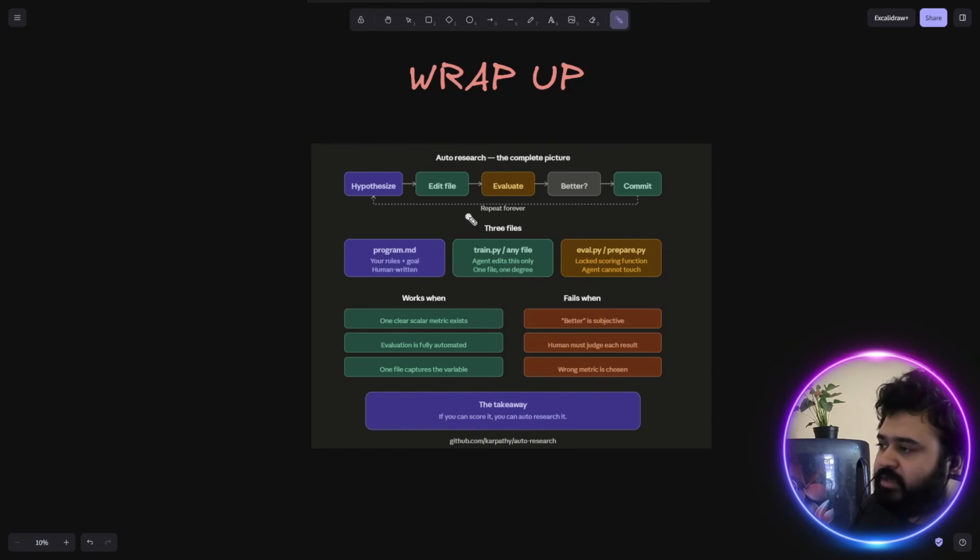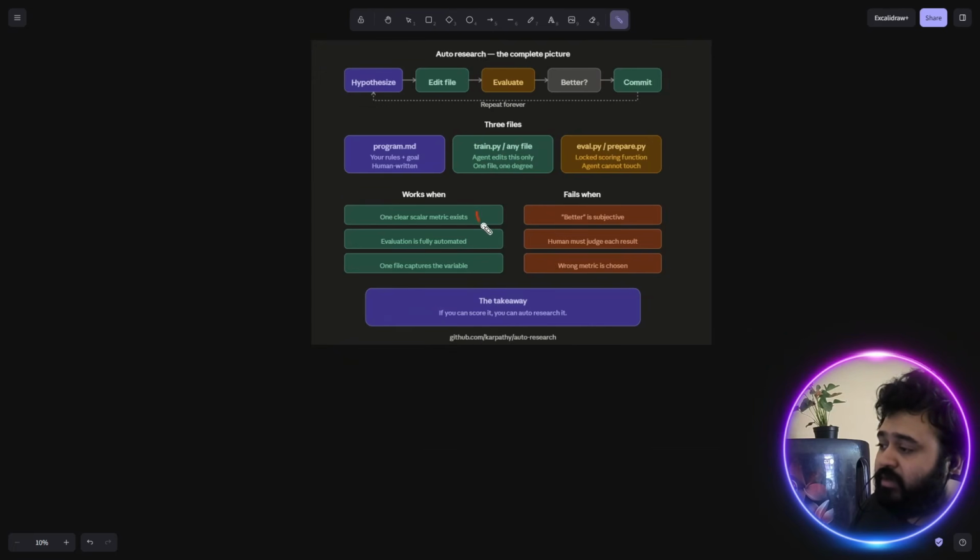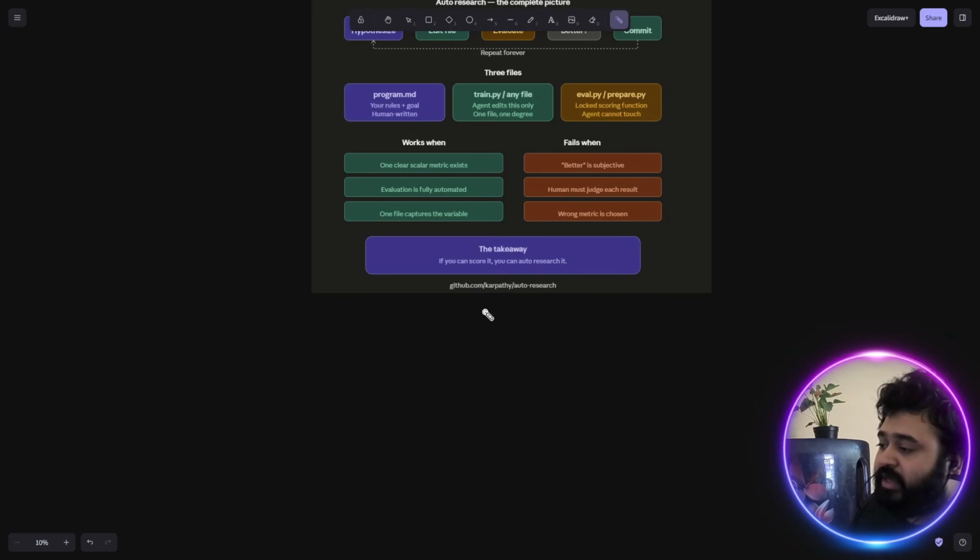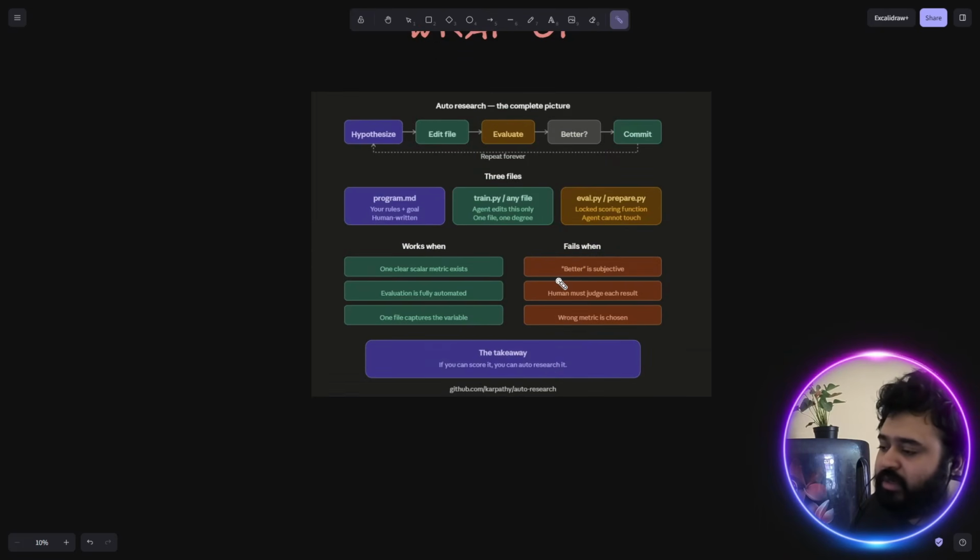Let me quickly summarize auto research. If someone is coming directly here, they can check this image and quickly recap whatever we have learned. It is a closed loop which the agent runs based on our rules given in the program.md file, and it can evaluate using this file, and it can change this file. If it is better, it will commit, otherwise it will revert. It will only work when we have one clear scalar metric, automated evaluation, and one file that captures whatever it can edit. The takeaway: if you can score it, you can auto research it. So if you have a way to score it automatically, you can auto research it.